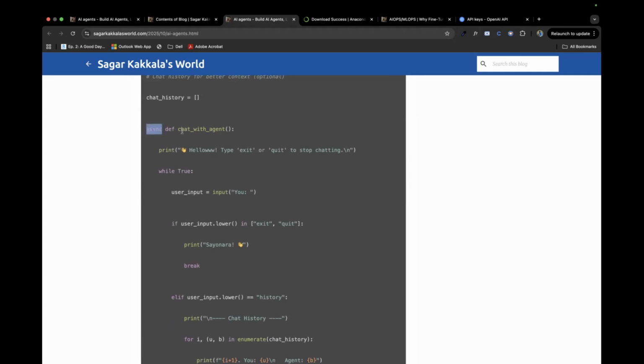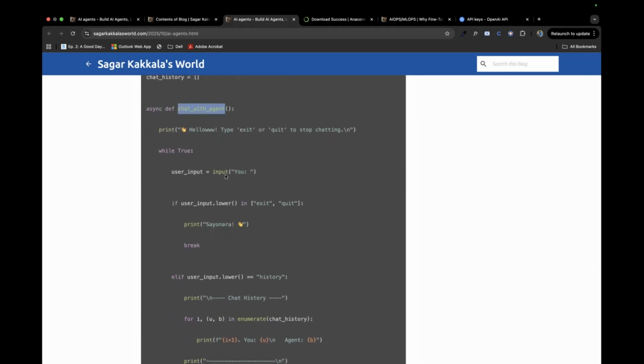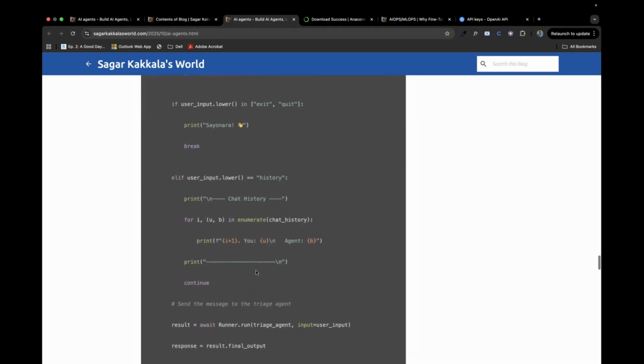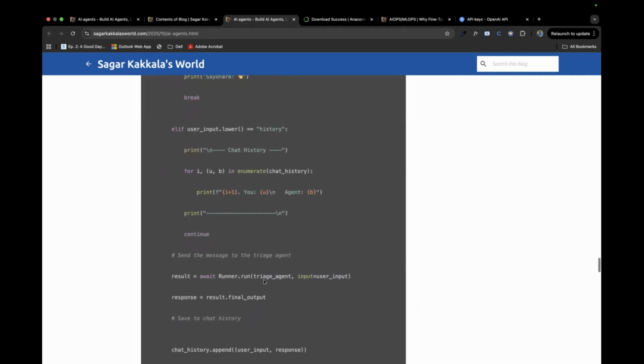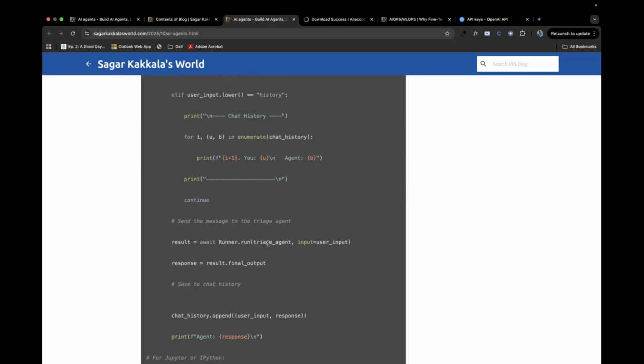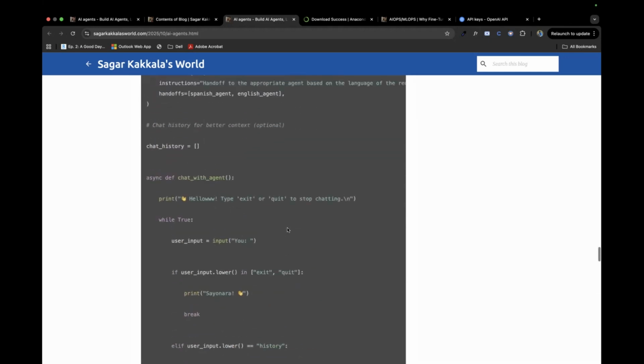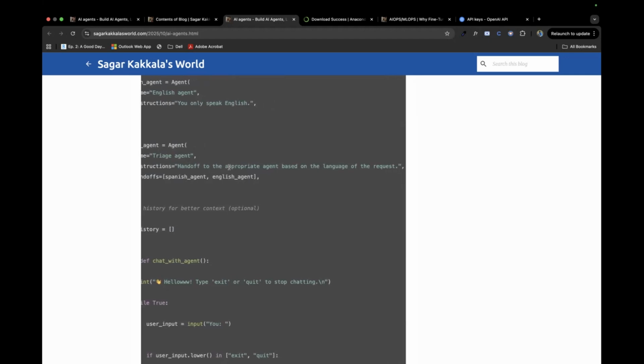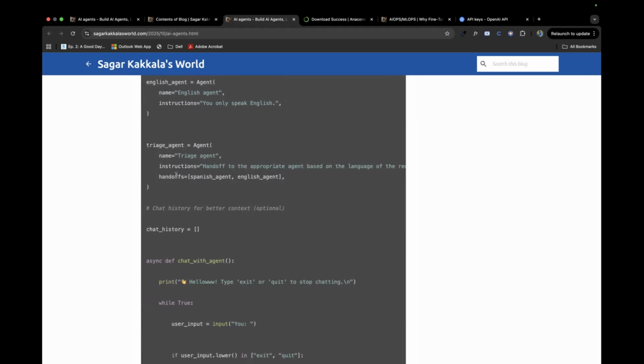Here, with async, we are defining the chat with agent function. In this, the input is like hello, type exit or quit for quitting. It's the same thing as before. In history, we are enumerating history. And here we are using the triage agent, where we give the instruction: handoff to the appropriate agent based on the language of the request. So the handoff is to either the Spanish agent or the English agent.